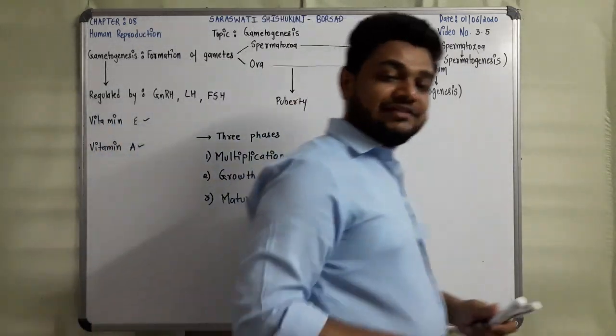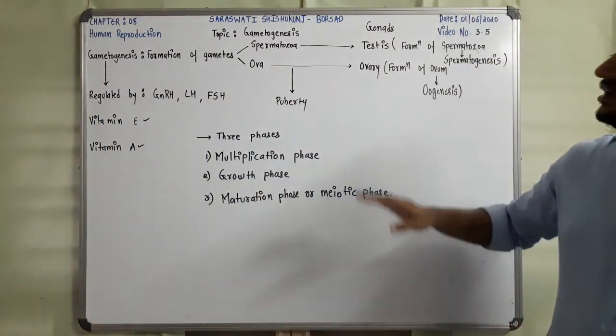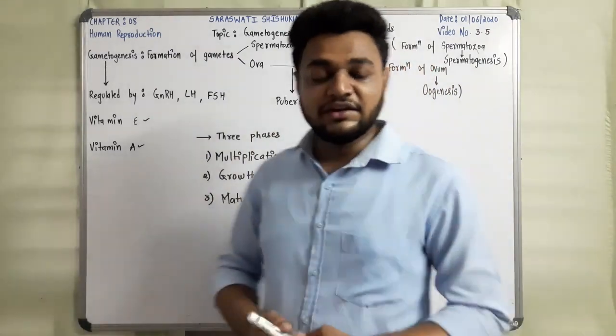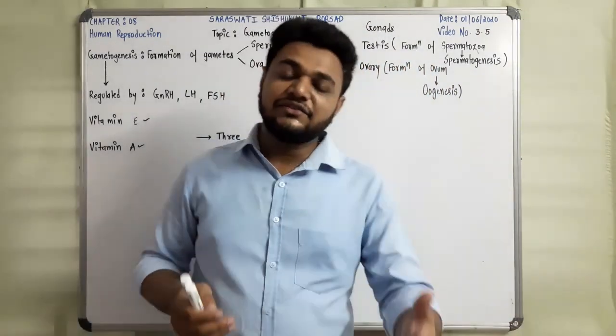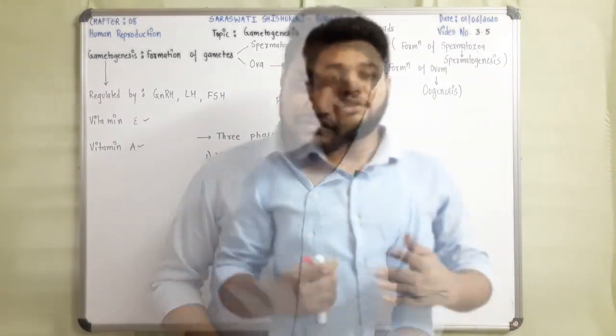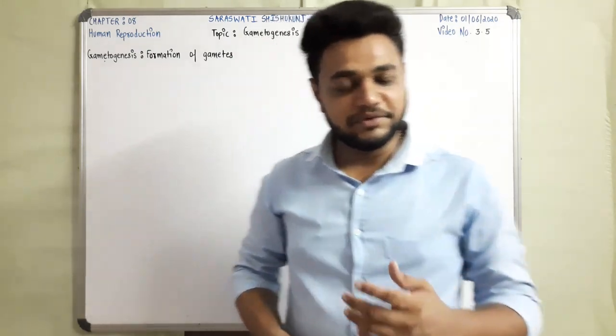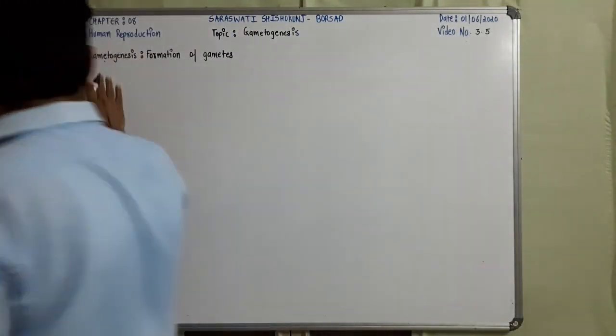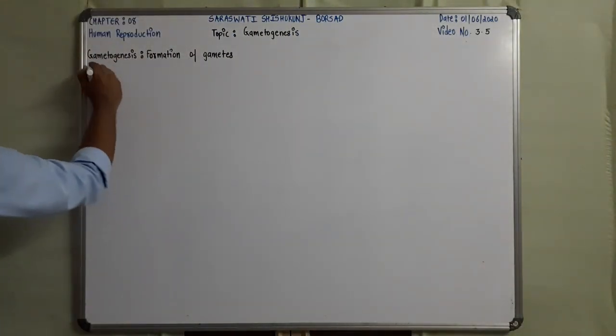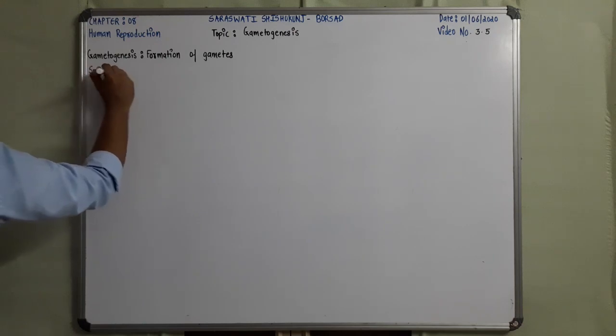Right now we are starting with the first topic, that is spermatogenesis. Let me clean this and then we can start. Now let us start the topic, that is spermatogenesis. Okay, so what is spermatogenesis?